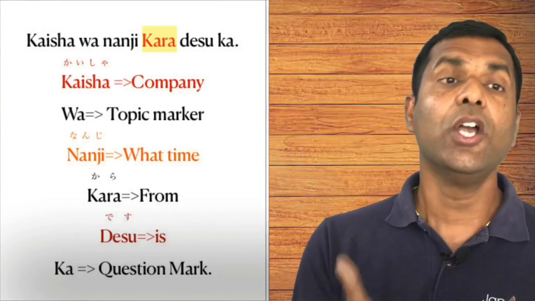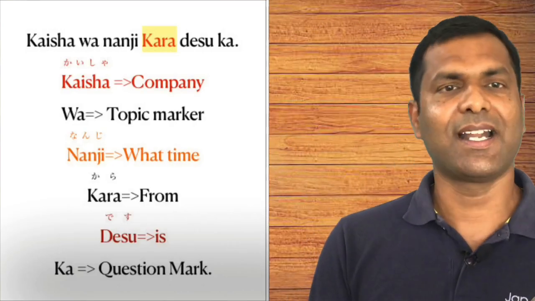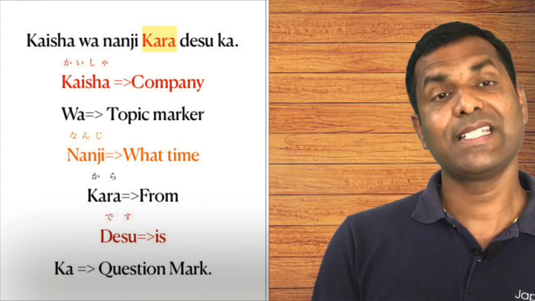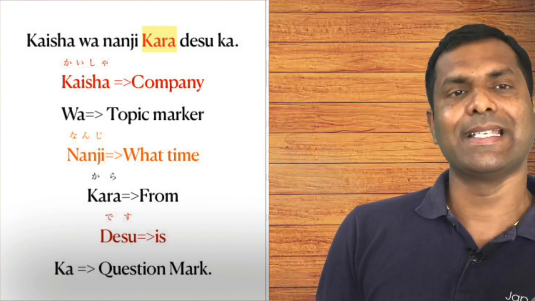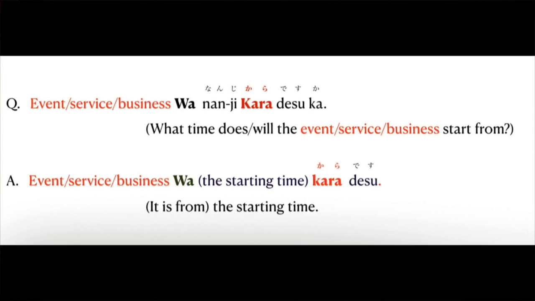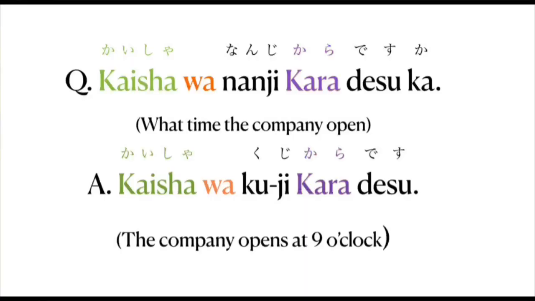Nanji is what time. Kara is from. Desu ka is the question mark, right? So kaisha wa nanji kara desu ka. Company starts at what time? So for any business, any service, any event, you put wa after it and then you ask nanji kara desu ka, right? Now say for example, your company starts at 9. So you will say kaisha wa kuji kara desu. Kaisha wa kuji kara desu.